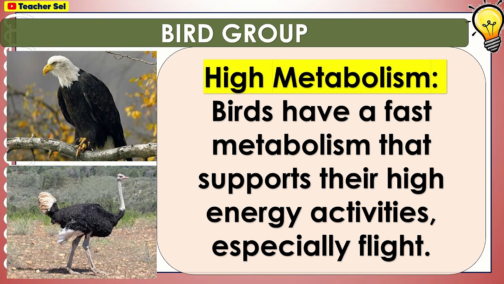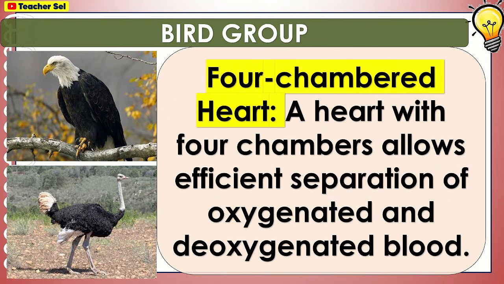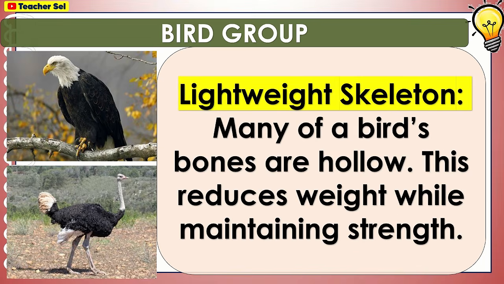High metabolism. Birds have a fast metabolism that supports their high energy activities, especially flight. Four-chambered heart. A heart with four chambers allows efficient separation of oxygenated and deoxygenated blood. Lightweight skeleton. Many of a bird's bones are hollow. This reduces weight while maintaining strength.